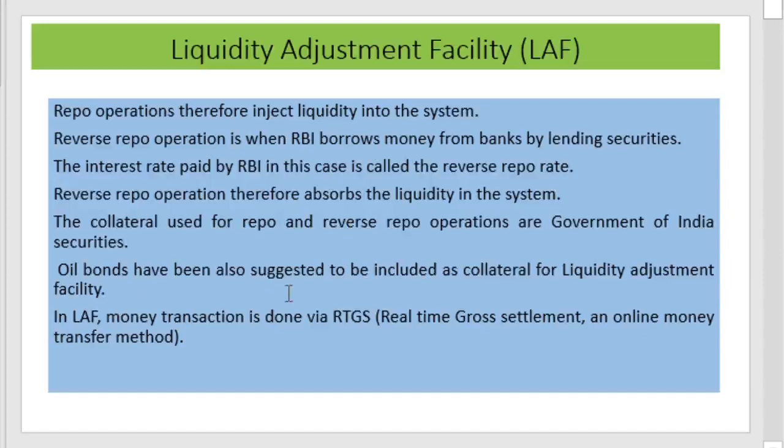Oil bonds have also been suggested to be included as collateral for liquidity adjustment. In addition to Government of India securities, oil bonds were also suggested as a means. In the liquidity adjustment facility, money transaction is done by RTGS, that is, the real-time gross settlement online money transfer method.